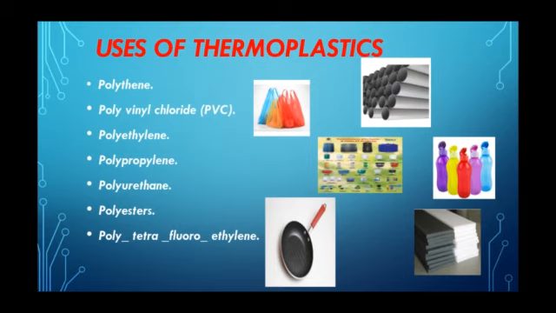Polyurethane, mostly in the form of flexible foam, is used in home furnishings such as furniture, bedding and carpet underlay. Polyesters, already we studied in the last class itself about the polyesters. Polyesters are used for making shirting, suiting, saris, draperies, etc. Polytetrafluoroethylene is used as a non-stick coating for pans and other cookware.